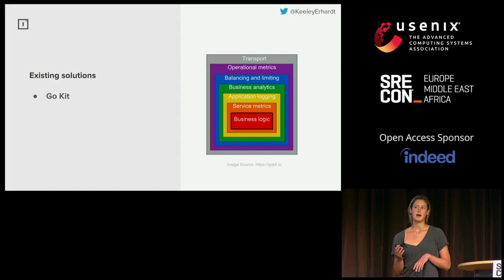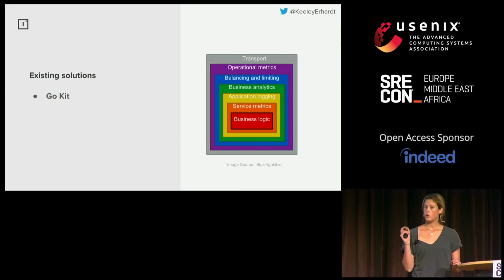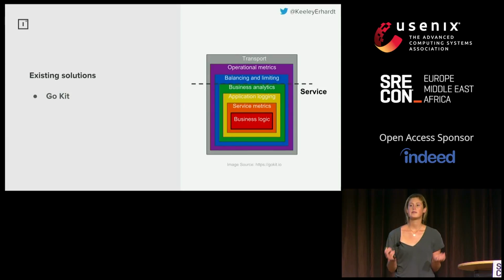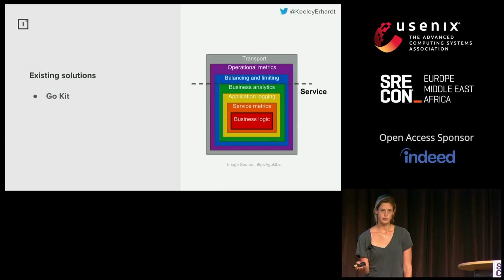It promotes this onion model. And what this is intended to do is to have a clear separation of concerns between your core business logic and the supporting functionality. So we see at the core of the onion is the business logic, and surrounding this is the service-specific logic that makes up the service domain.